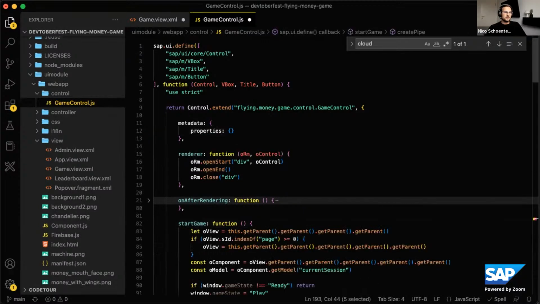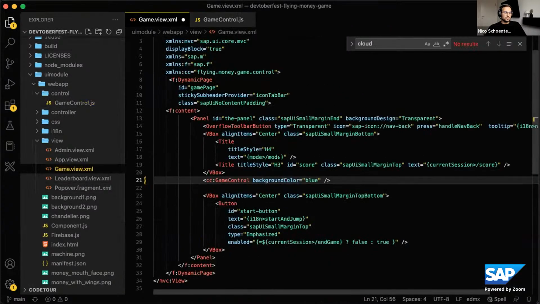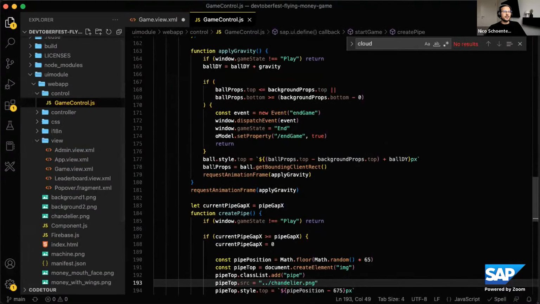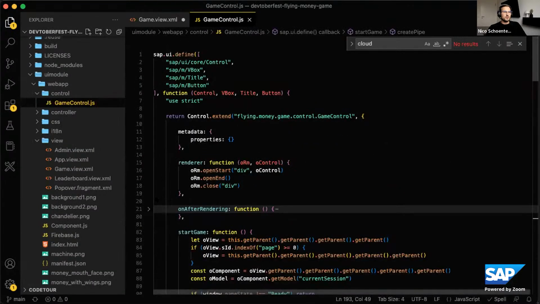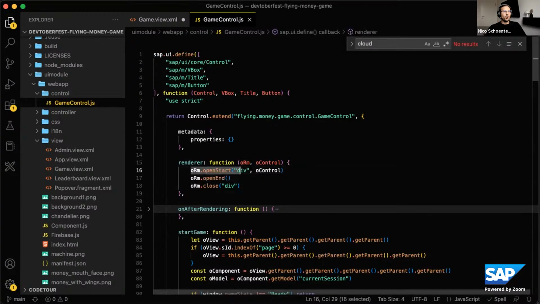Let me also just undo this right here. Okay. And then this is the first part, the metadata, and then comes the render, and that basically says, I want to open a div, then I want to put the whole control in there, and then I want to close the div again.